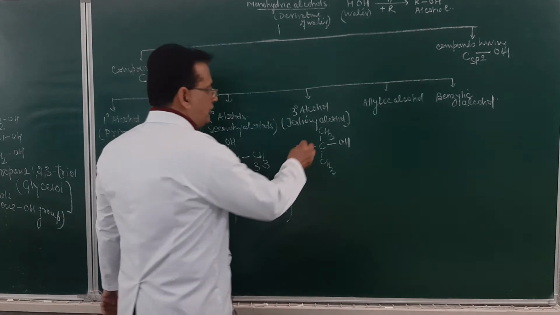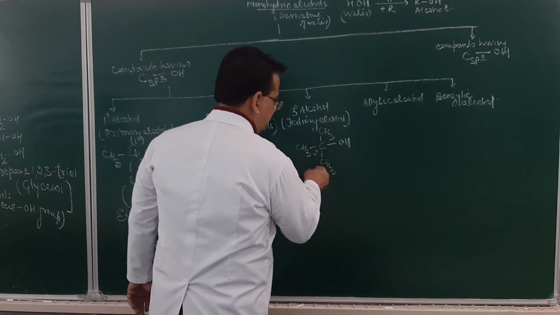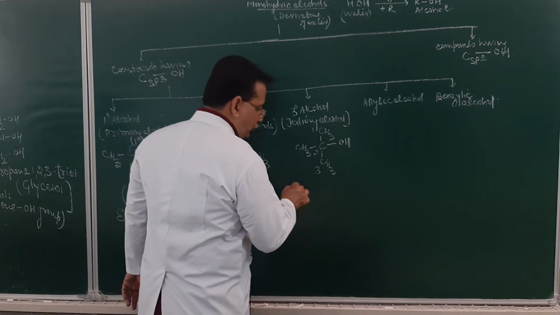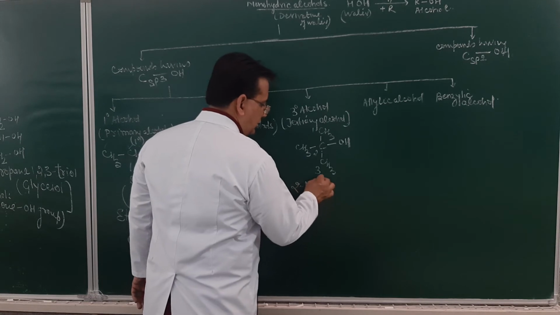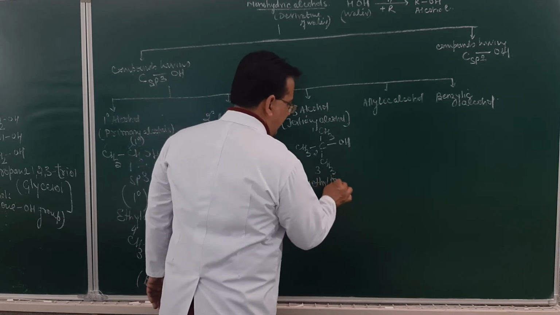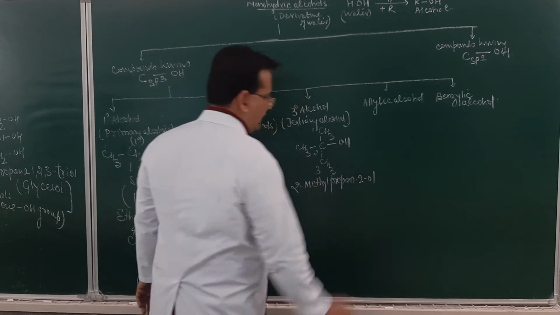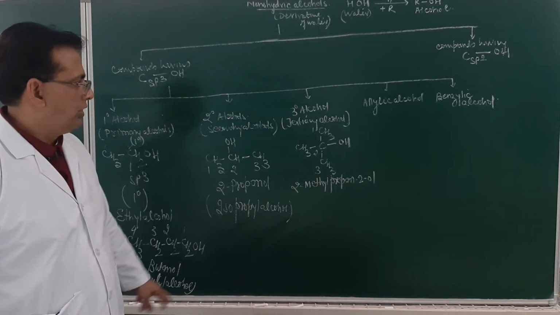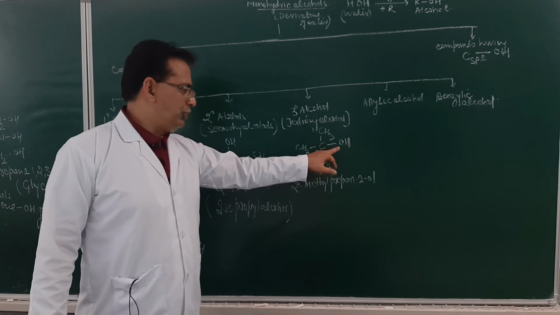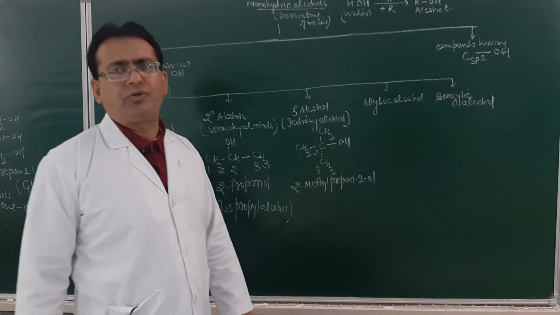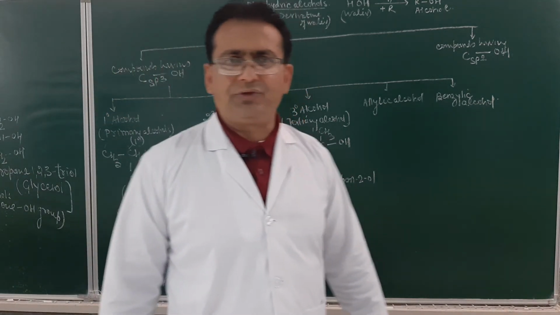And what will be the name of this one? 1, 2, 3. This will be 2-methylpropan-2-ol. Am I clear, student? OH group over here is attached to a tertiary carbon atom. So this will be called as tertiary alcohol.